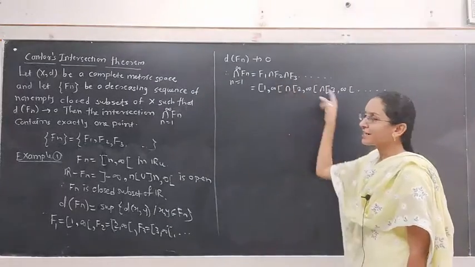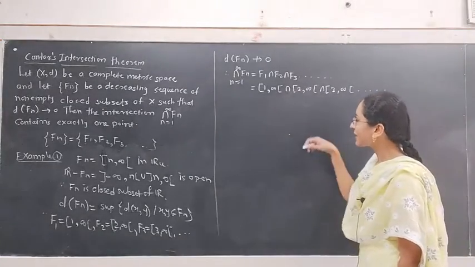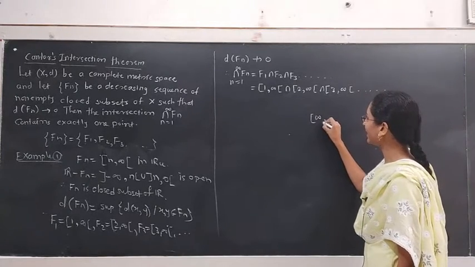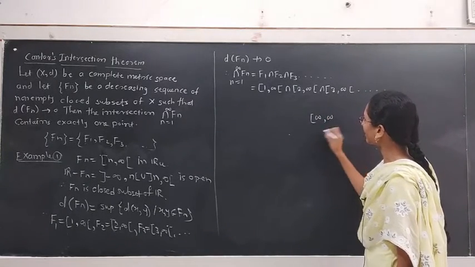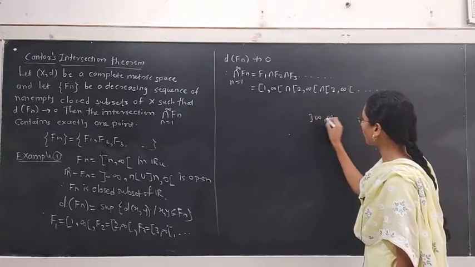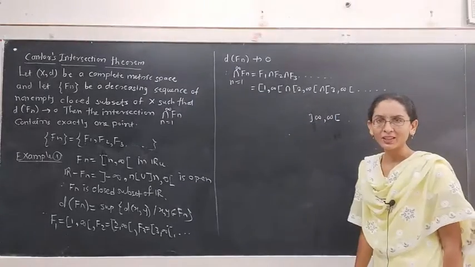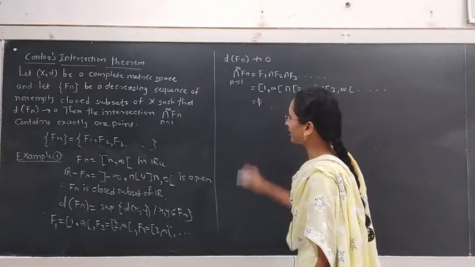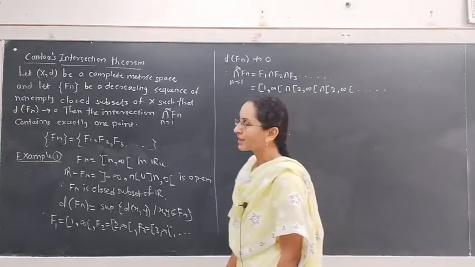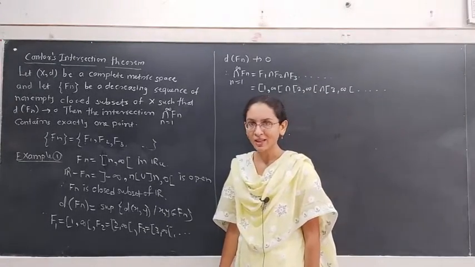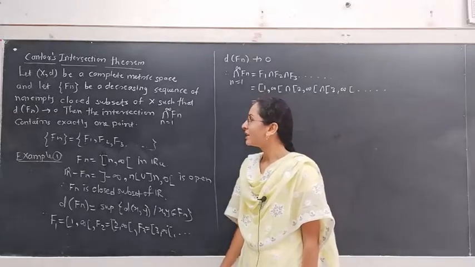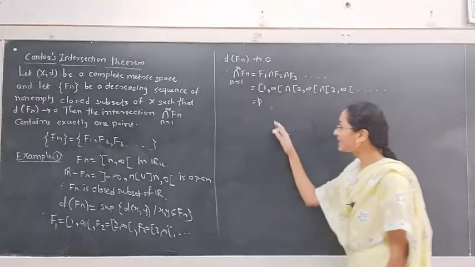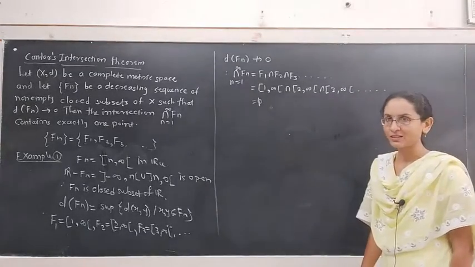As n tends to infinity, this interval leads to an interval open at infinity and open at infinity. It is the empty set. Hence, the intersection of Fn is empty. Hence, if any one of the conditions from the hypothesis of this theorem is not true, then the intersection of closed sets need not contain exactly one point. The intersection may be the empty set.